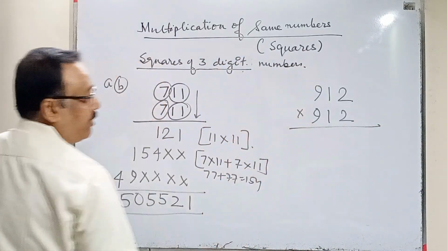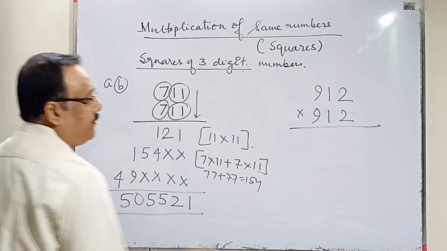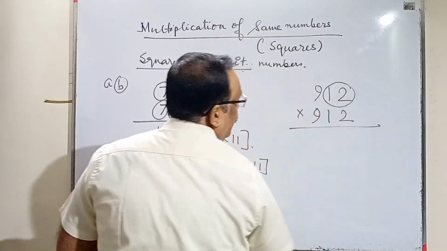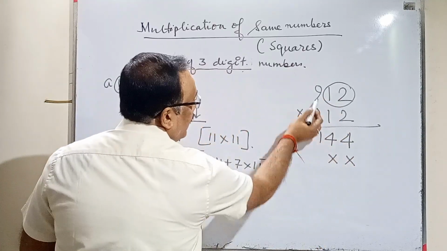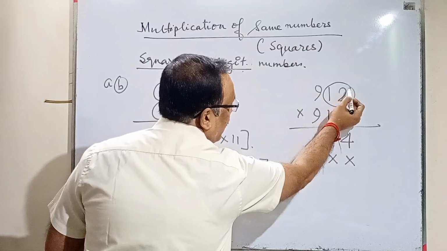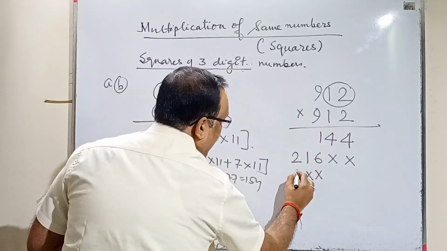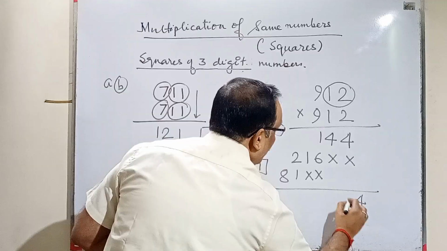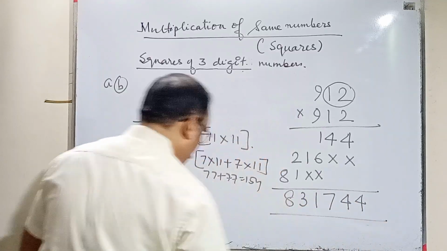So 91 not possible. Done? So this is my 12. So 12 into 12, 144. 2 cross, 9 into 12, 108. 9 into 12, 108. So 108 plus 108, 216. Again 2 cross. 9 into 9, 81. So 4, 4, 6, 1, 7, 1, 2, 1, 3, 8, 8, 3, 1, 7, 4, 4.